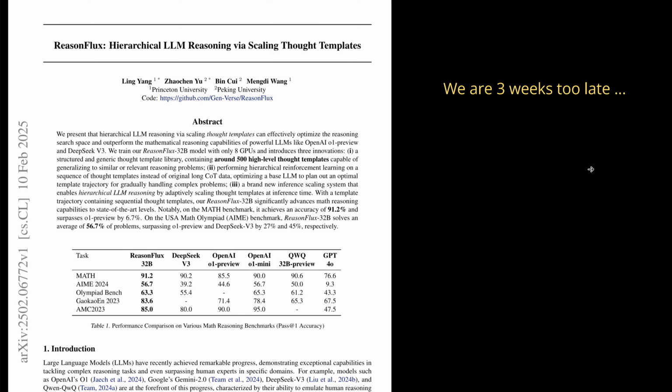So let's come here now to the core new idea. No. Princeton University already did it. We are 3 weeks too late. And you know what? They did exactly what we just discovered, what we just tried to come up with. They published this on February 10th, 2025. All our 3 steps.